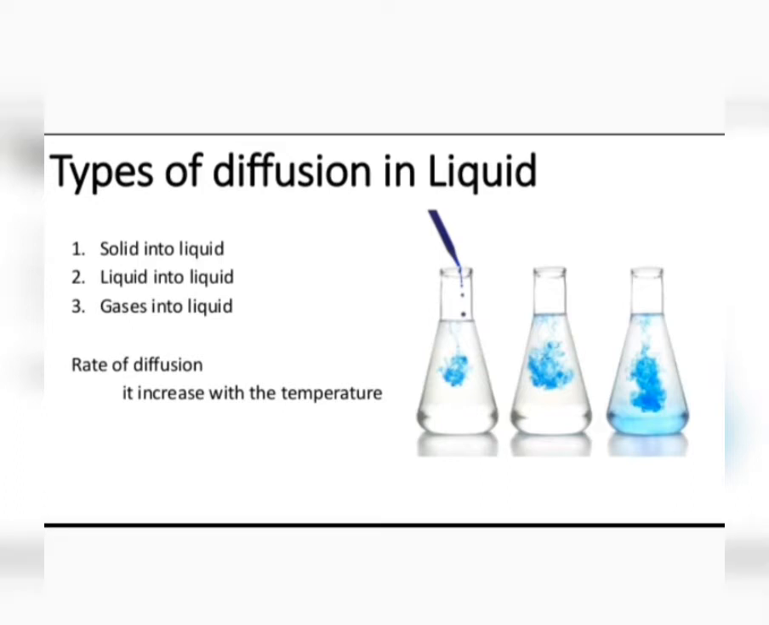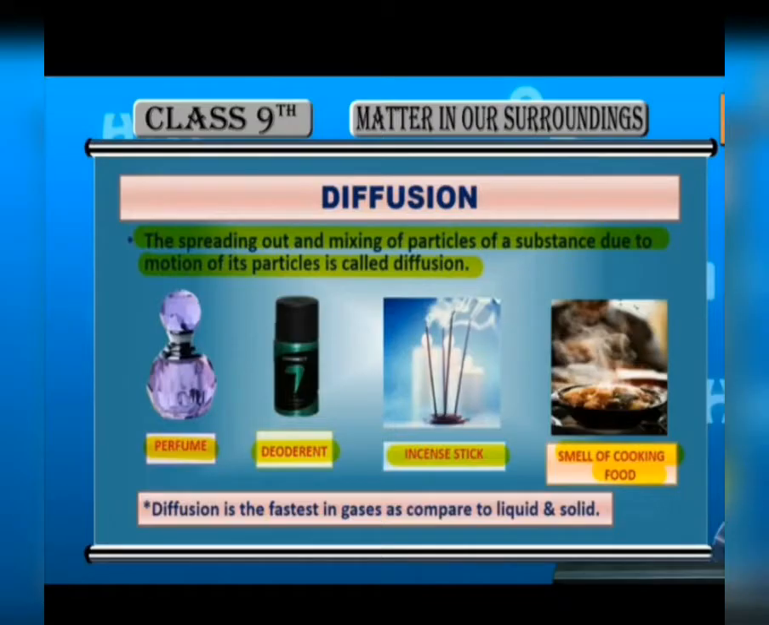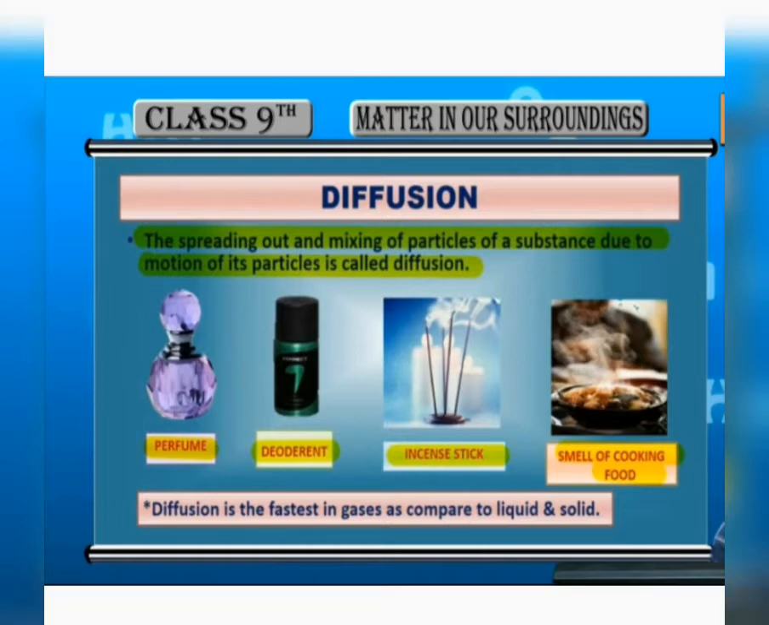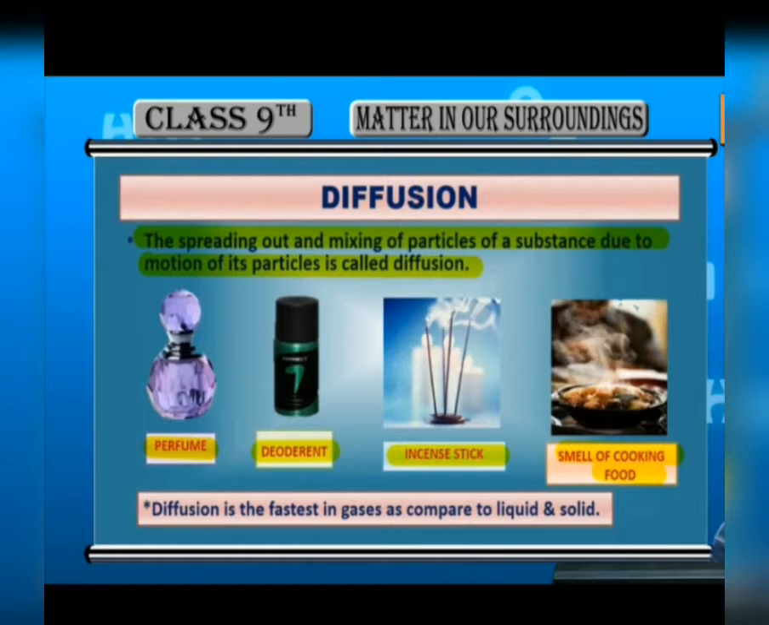Now let's discuss diffusion in gases. Students, I told you that diffusion in gases is very fast. Why? Because the particles in gases move very quickly in all directions, so the rate of diffusion is very fast in gases. The rate of diffusion of a gas, however, depends on the density of the gas. You see, light gases diffuse faster than heavy gases.